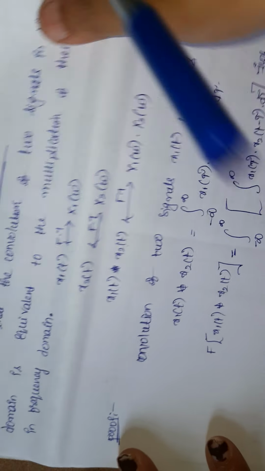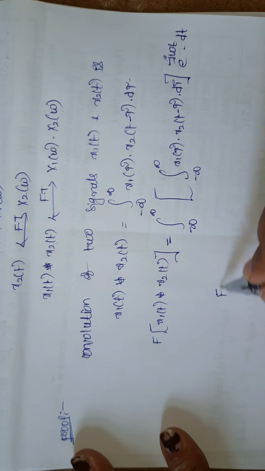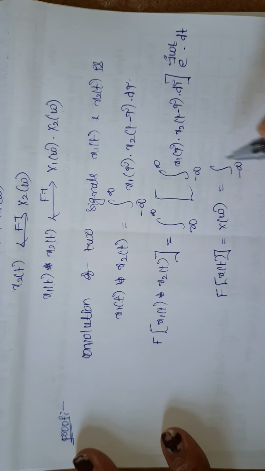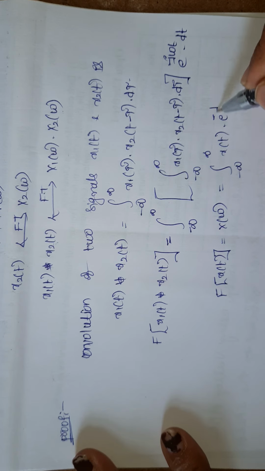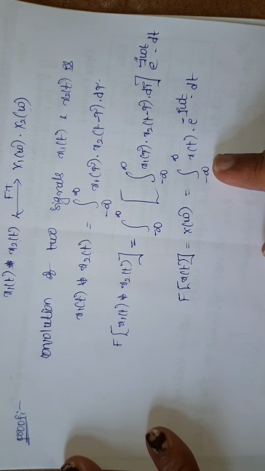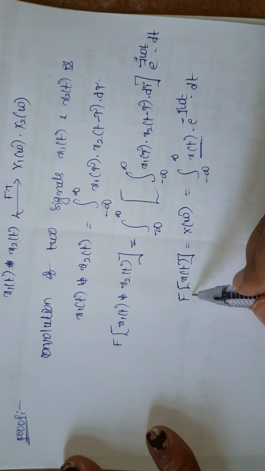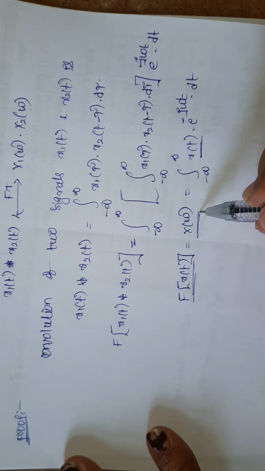Generally, what is the formula of Fourier transform? Fourier transform of x of t is nothing but x of omega is equal to integration from minus infinity to infinity x of t into e power minus j omega t into dt. Okay. So here it is nothing but Fourier transform of x of t, whatever we are having here, and that is nothing but x of omega.